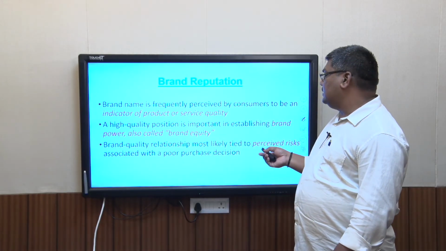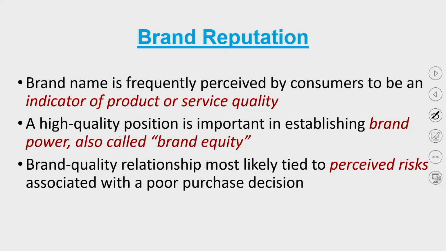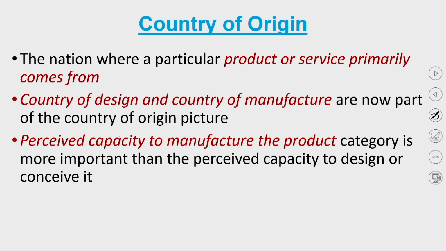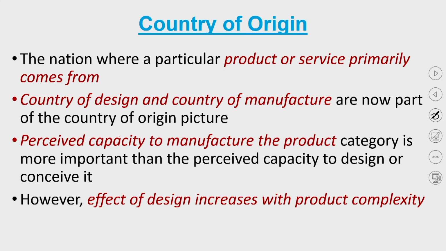And so brand quality relationships are such that if you take a branded product, that reduces the risk or perceived risk of a poor purchase. And so people sometimes use brand perceptions or brand reputation as an evaluative criterion. And the last that we are going to look at is something called country of origin. And nowadays, country of origin is also a good evaluative criterion.